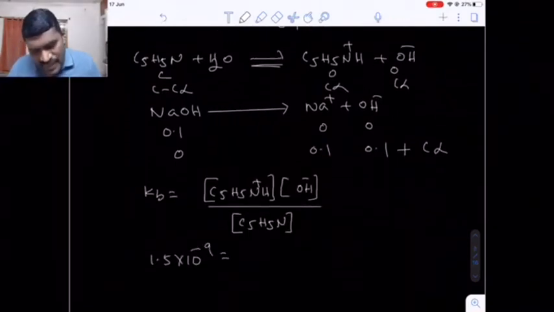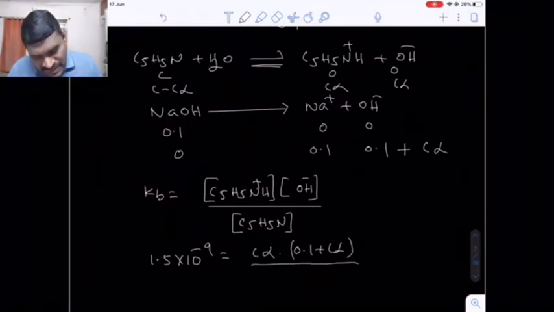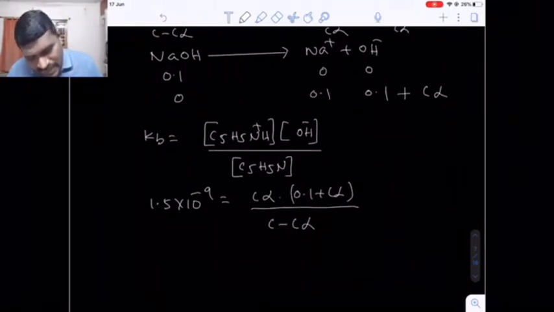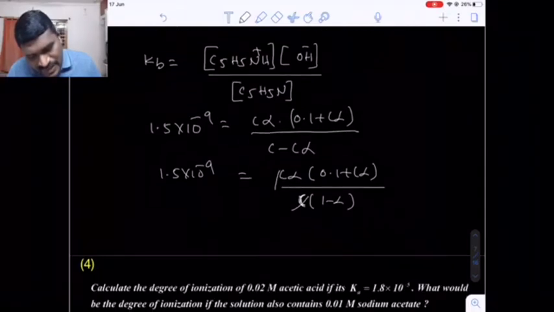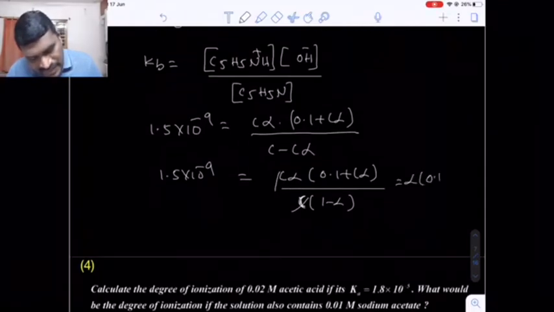Now pyridinium ion concentration is C alpha, OH minus ion concentration is 0.1 plus C alpha, whole divided by the pyridine concentration C minus C alpha. So 1.5 into 10 raised to minus 9 will be equal to C alpha into 0.1 plus C alpha, whole divided by 1 minus alpha into C. So C gets cancelled. Here alpha into 0.1 plus C alpha by 1 minus alpha.